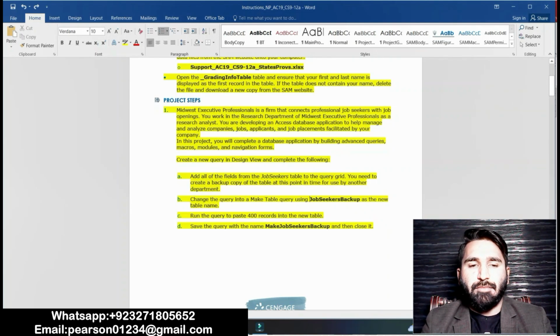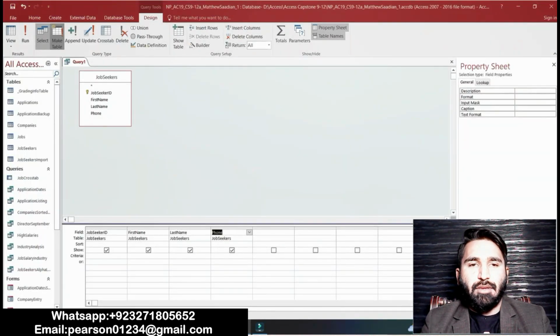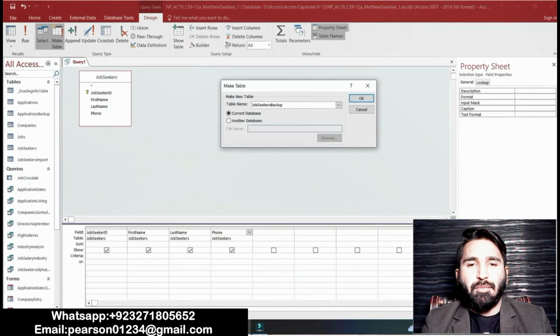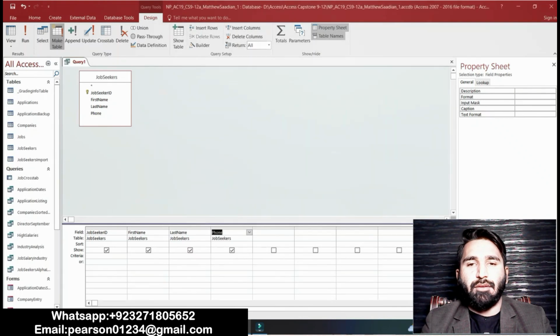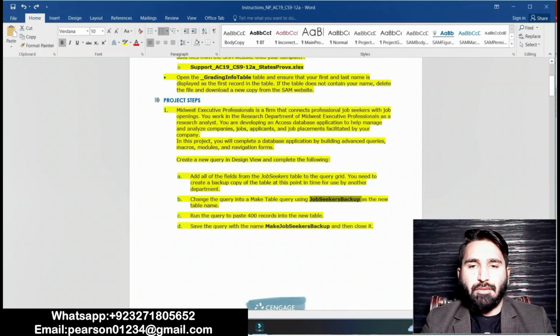Copy this, JobSeekerBackup, and enter it as the table name. The table name is JobSeekerBackup. Okay, it's done. I have done point B.